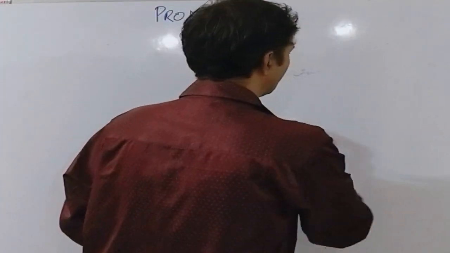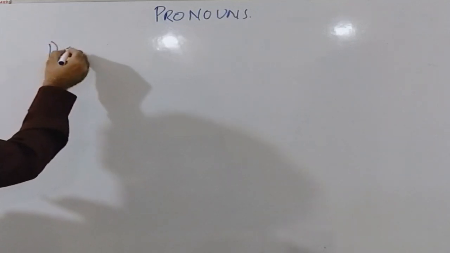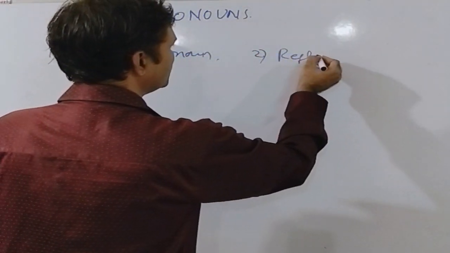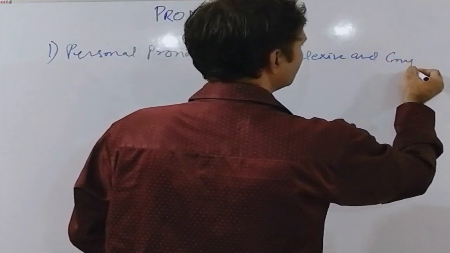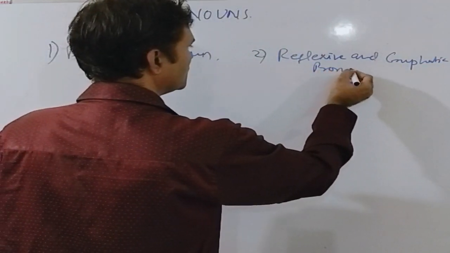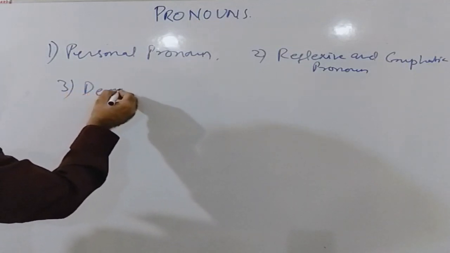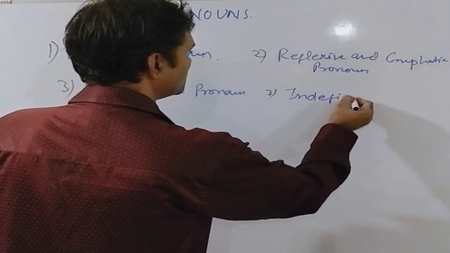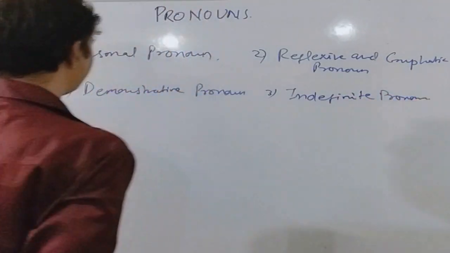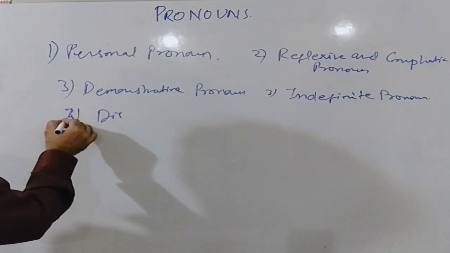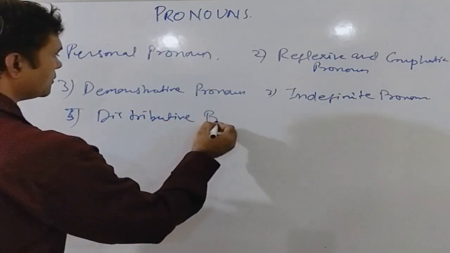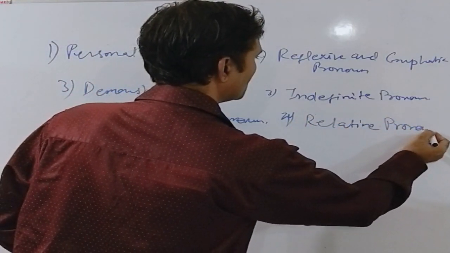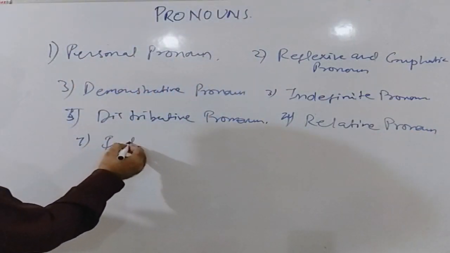Now let us check the types of pronouns. A pronoun can be personal pronoun, or reflexive and emphatic pronoun, or demonstrative pronoun, indefinite pronoun, or distributive pronoun, or relative pronoun, or interrogative pronoun.